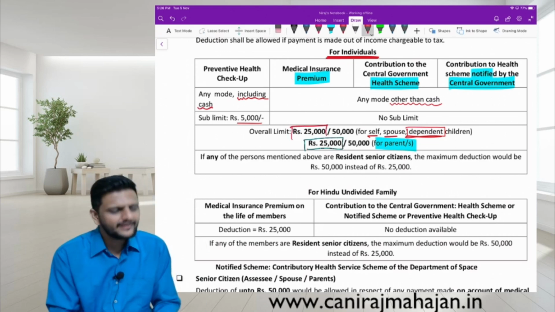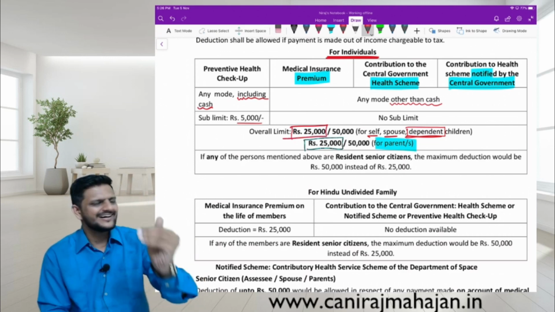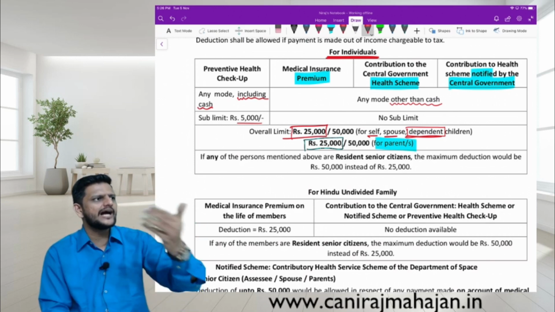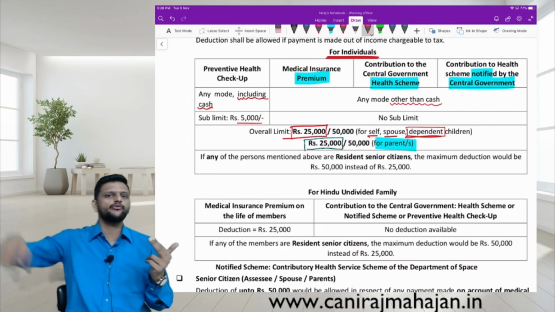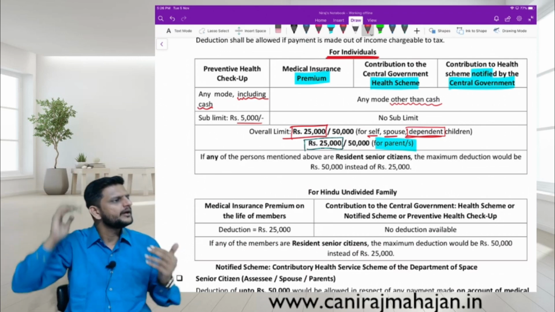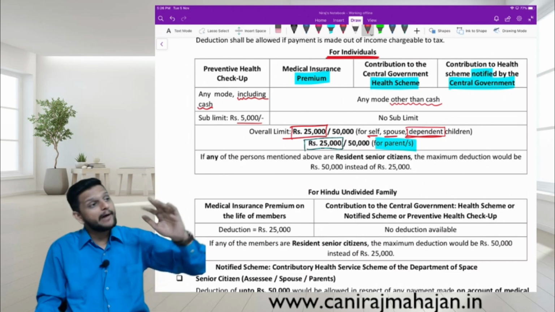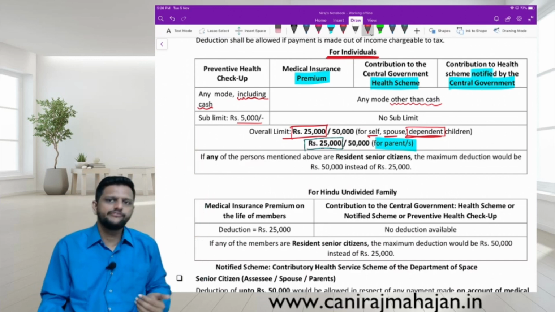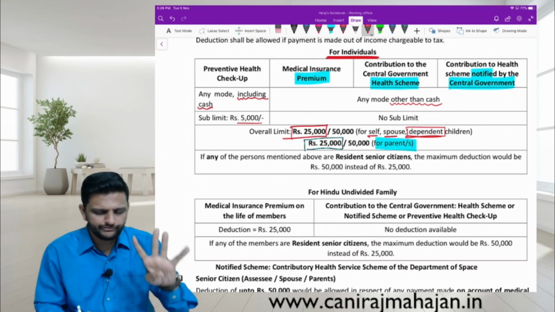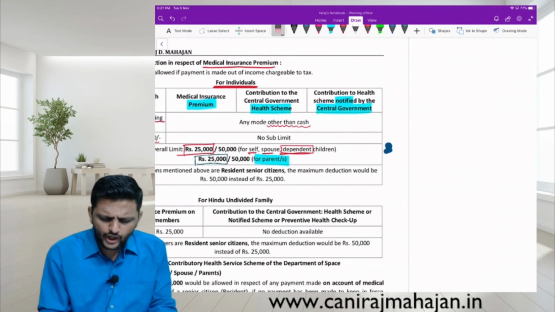For them, the limits are 25,000 and 25,000. That means the assessee can start or create a medical insurance policy for self, spouse and dependent children, and also for parents. If parents are not senior citizens, for them the limit is 25. If parents are senior citizens, then for them the limit is 50,000. Are you following? So there can be 4 cases.